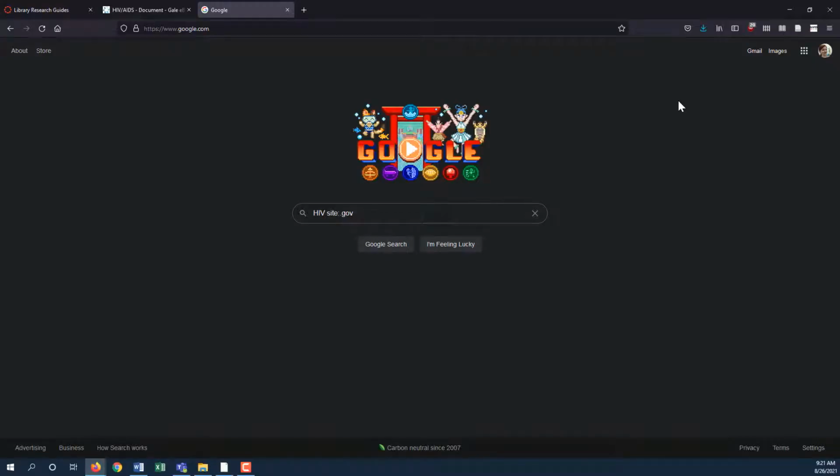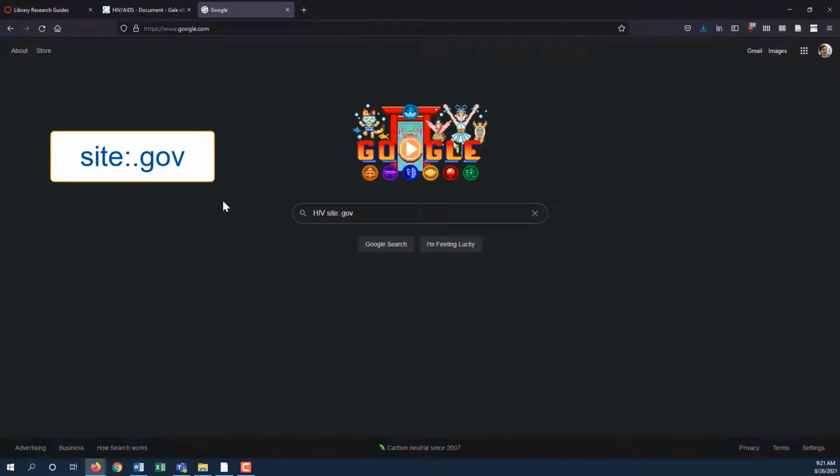If you are starting at Google, there are some tools you can use to find reliable websites. You can use site: with a domain name to only get results ending in that domain, such as site:.gov, which will show you results from only government websites.